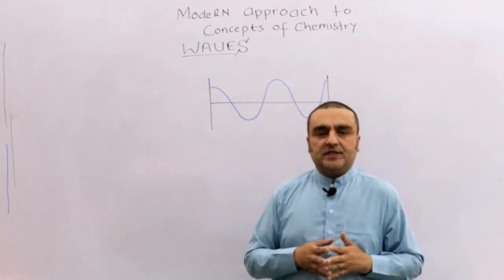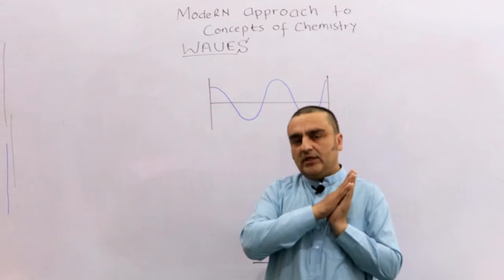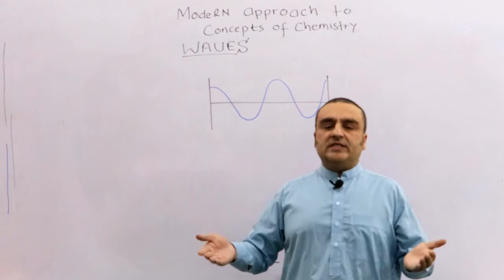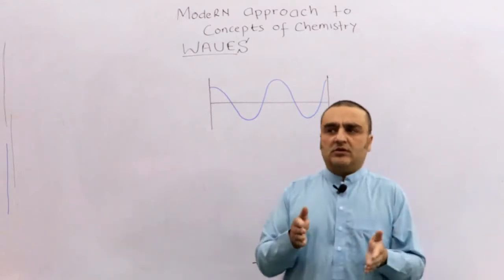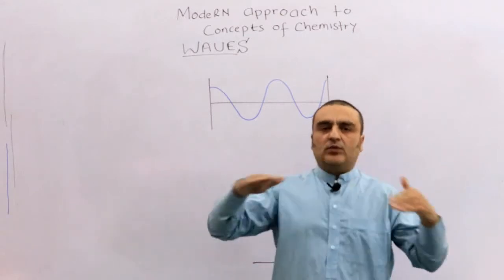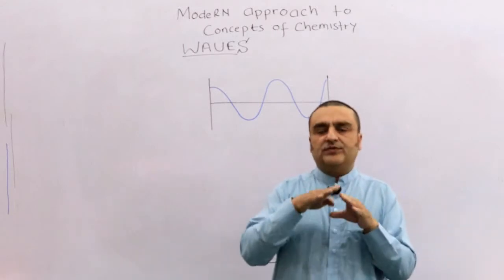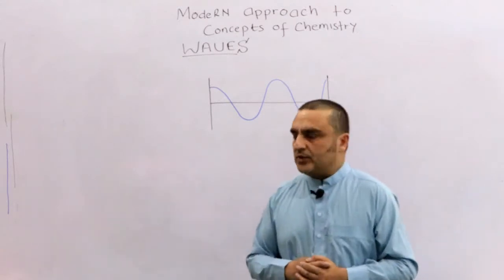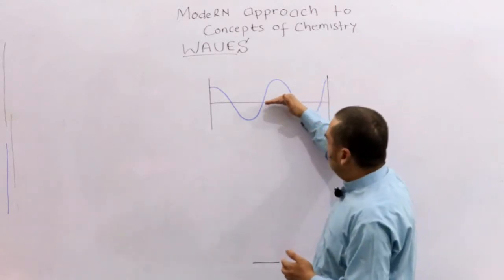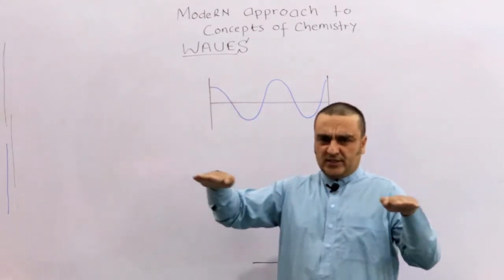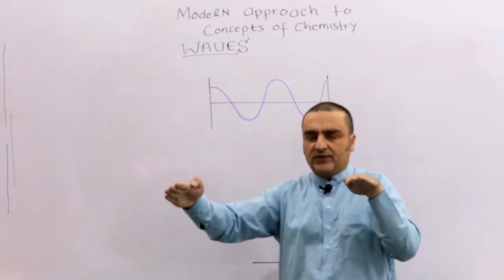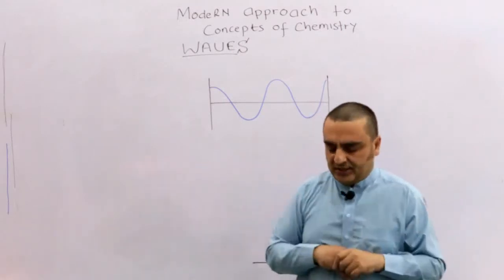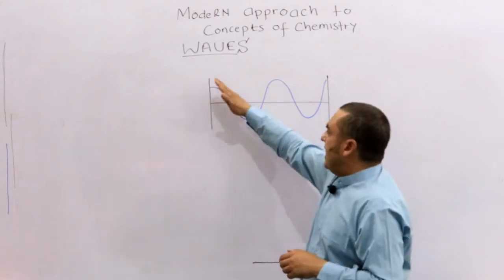As I mentioned, in an ocean, when you look at it and it is calm, by calm I mean that no wind is blowing, or if you see a pond of water or an ocean at a time when no waves are produced, its surface looks like this. It's sort of flat. It goes with the curvature of water, but it seems to be flat. But when waves form, something happens like this.